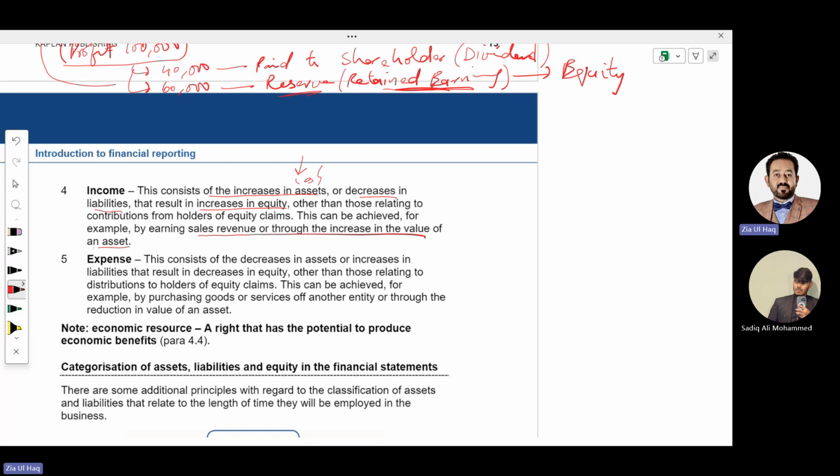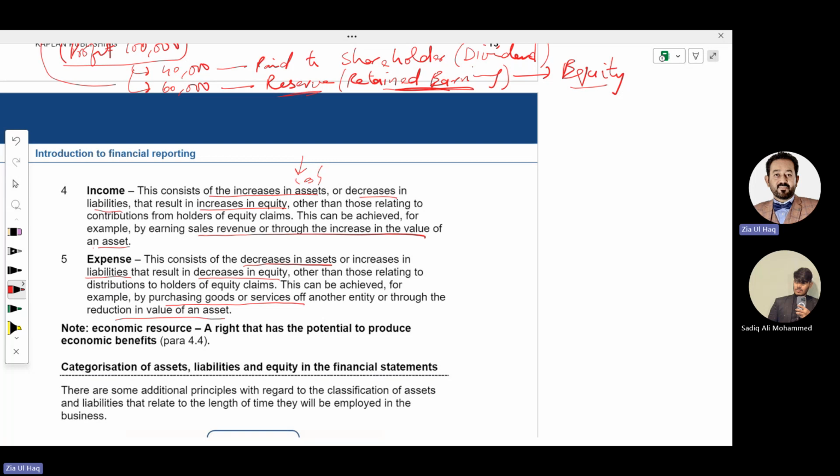What is expense? This consists of decrease in asset, meaning you are paying cash. So cash is decreasing, asset is decreasing, or increase in liability. If you haven't paid the cash, this means you need to pay in future, so your liability will increase. That results in decrease in equity. Obviously, expense will decrease the profit. Decrease the profit means decrease the residual interest, meaning left profit, meaning equity. Other than those relating to distribution to holders of equity claims, this can be achieved, for example, by purchasing goods or services from another entity or through the reduction in value of an asset, meaning you are paying cash.